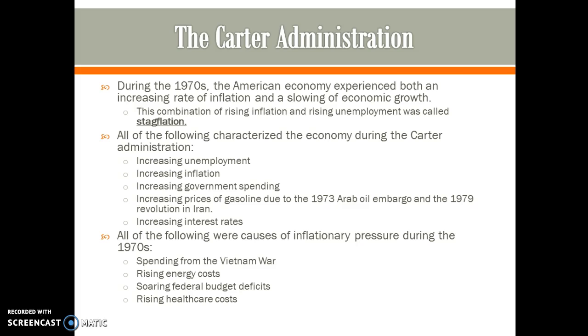The following caused the inflationary pressure: spending from the Vietnam War, rising energy costs, and then the soaring federal budget deficit, and also rising healthcare costs. The value of the American dollar was going down, while the price of goods was going up.